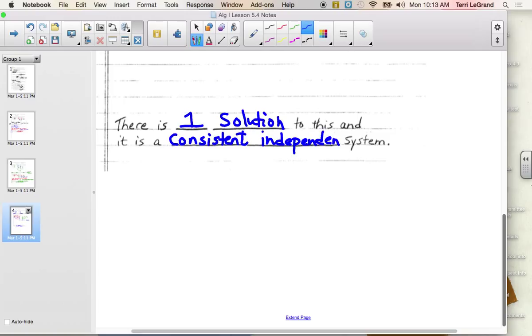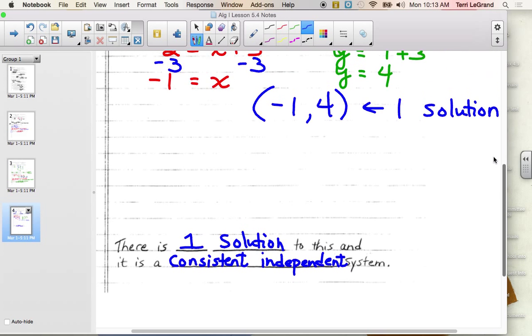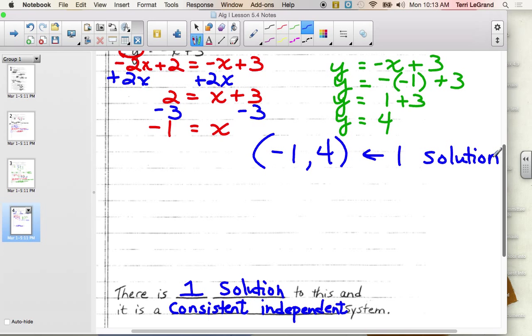Now, it does not matter which name comes first. I'm not going to penalize you on a quiz for saying independent, consistent, but we have to make sure we get both parts. Okay? So any questions about this part? This one. Okay. And then